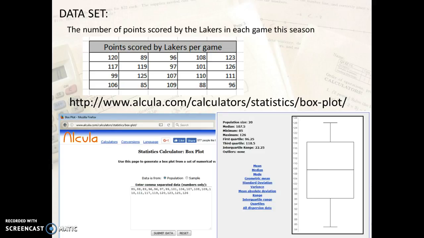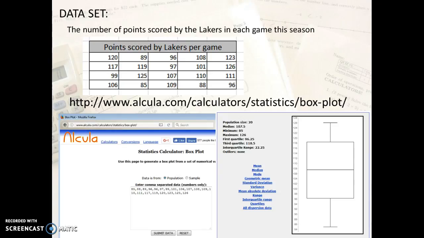The point of this box plot is those two little arms, one going up and one going down. They show the maximum and minimum amount of points. And the box in the middle shows that usually the Los Angeles Lakers are going to score between 98 and 118 points. So the idea of a box plot is showing me usually what's happening with that basketball team.